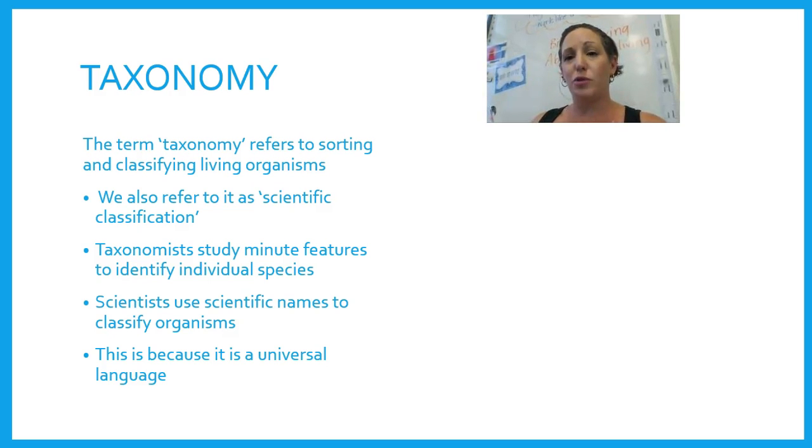So I might want to go to a zoo in Japan to see the lions, but I don't speak Japanese. But I know that the scientific name for a lion is the Panthera leo. So I could go to a zoo in Japan or Egypt or anywhere in the world, and I could ask the zookeepers, can I please see the Panthera leo? And they would know that that means the lions.